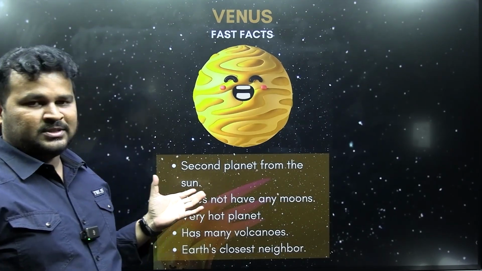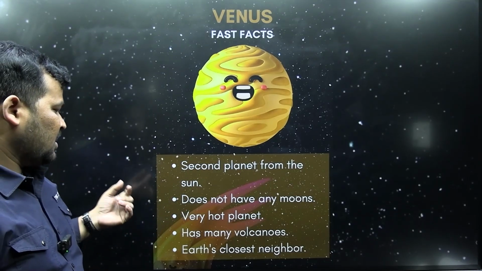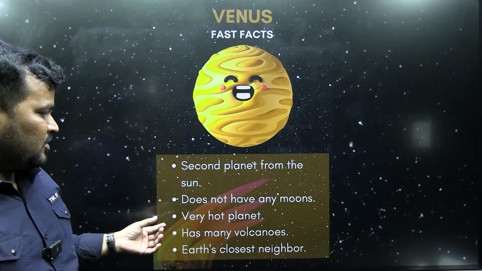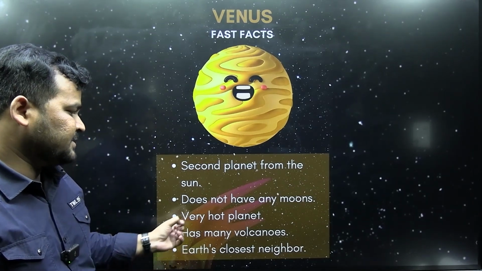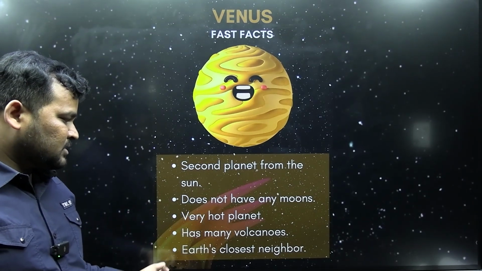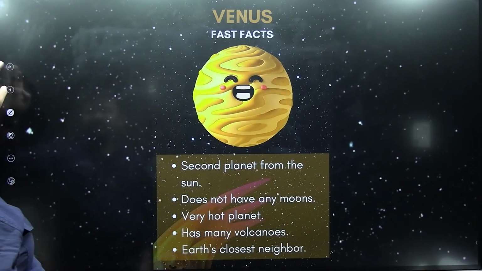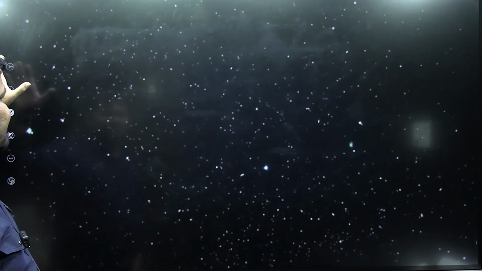Now, Venus. Second planet from the sun. Does not have any moons. And also a very hot planet. Has many volcanoes. Earth's closest neighbor. Twin of the Earth. Bright star. Morning star. Evening star.